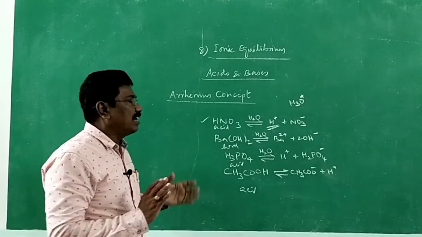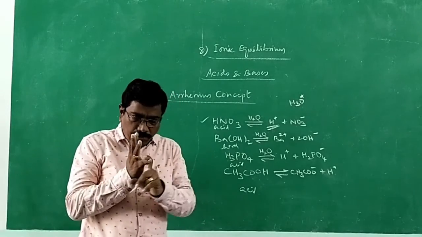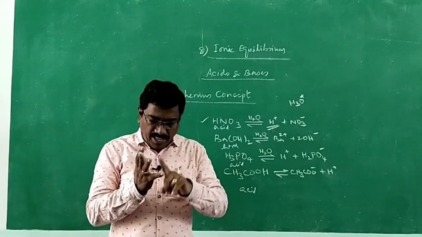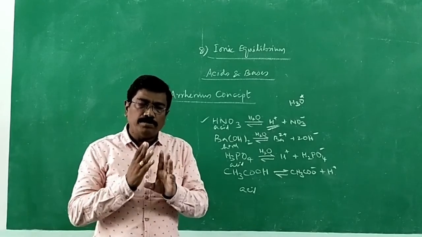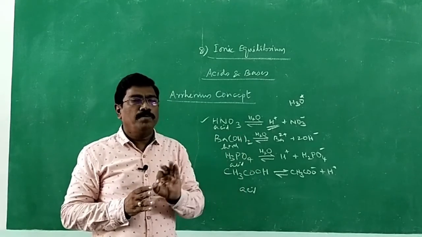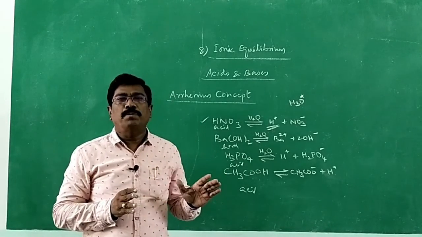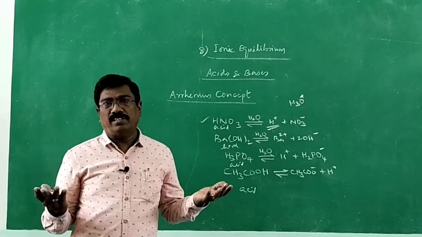So that is about the Arrhenius concept. Arrhenius means aqueous medium: furnishing hydrogen ion, that is hydronium ion, acid; furnishing hydroxide ion, base. It explains only in aqueous medium. It cannot explain the behavior of acids and bases which cannot give hydrogen ion and hydroxide ion.